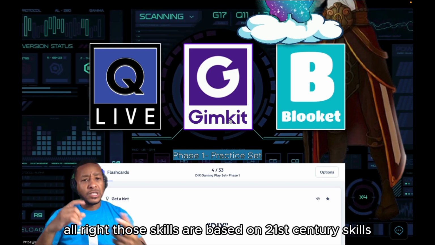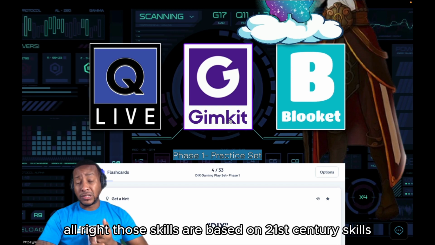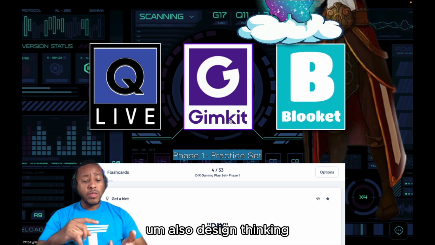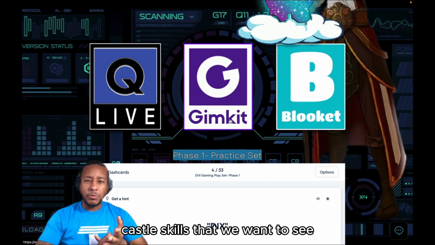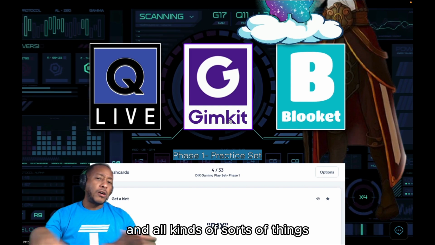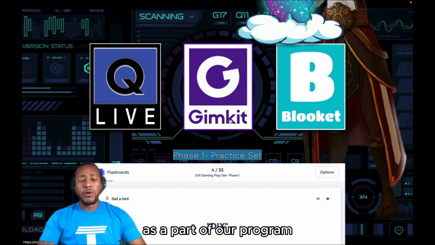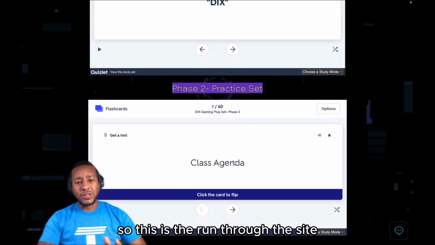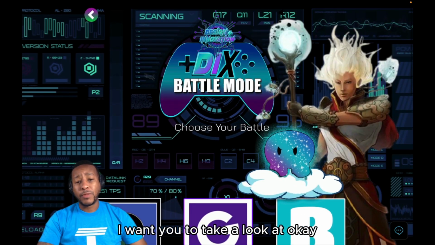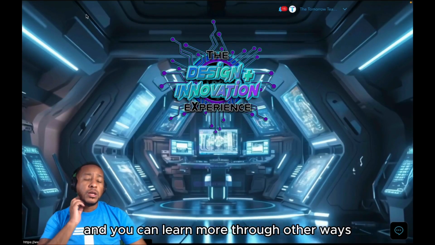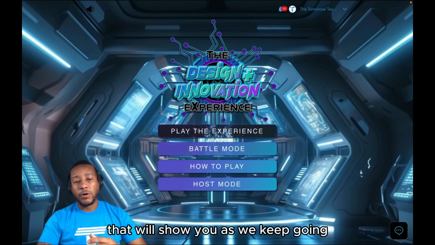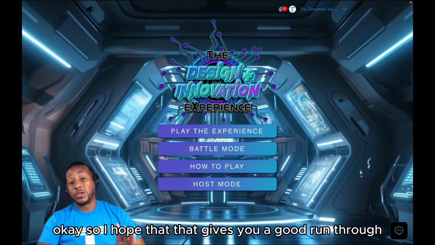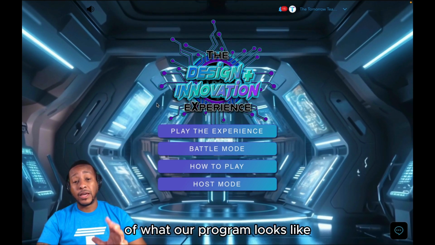All right, those skills are based on 21st century skills, also design thinking, CASTLE skills that we want to see, and all sorts of things as a part of our program. So this is the run through of the site I want you to take a look at. Okay, and you can learn more through other ways that we'll show you as we keep going. Okay, so I hope that gives you a good run through of what our program looks like.